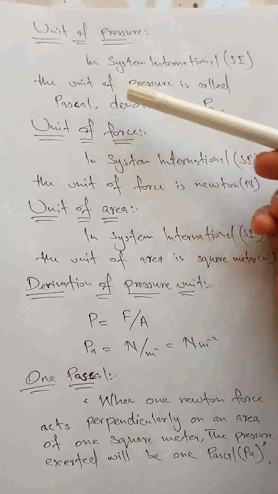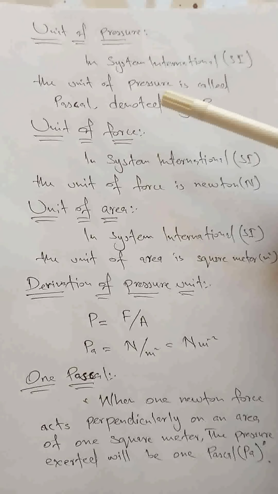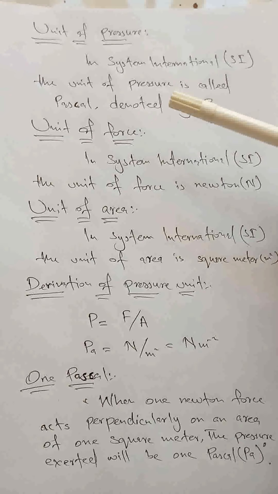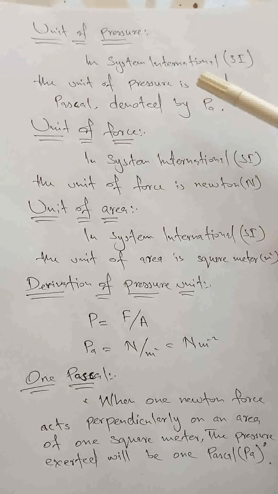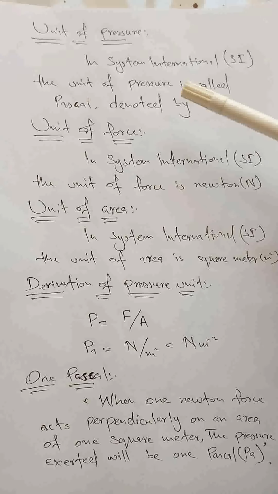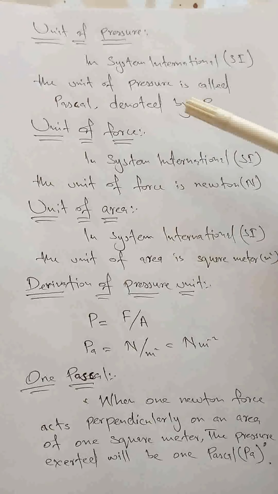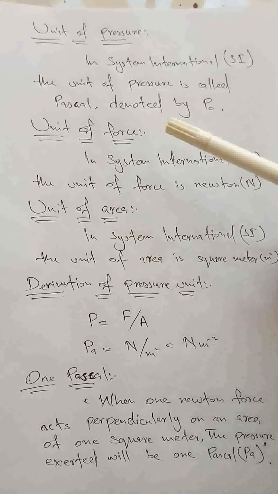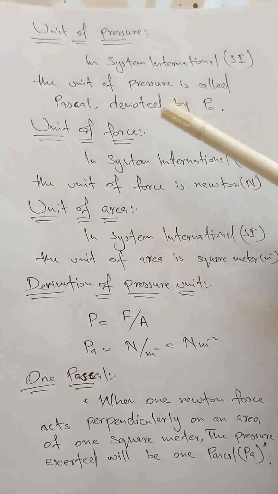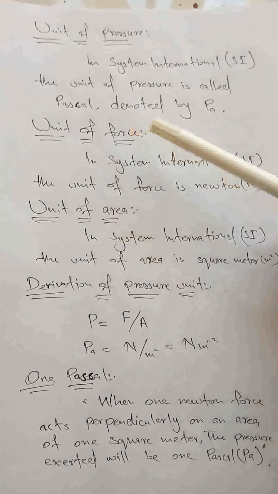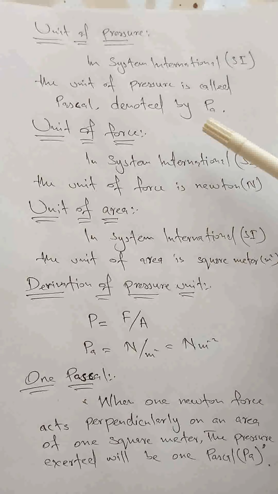The unit of pressure can be defined in System International. This is a system in which we define different physical quantities' units, which we will define later in the coming chapter. In this system, in the SI system, the unit of pressure is called Pascal and it is denoted by Pa, capital P and small a.